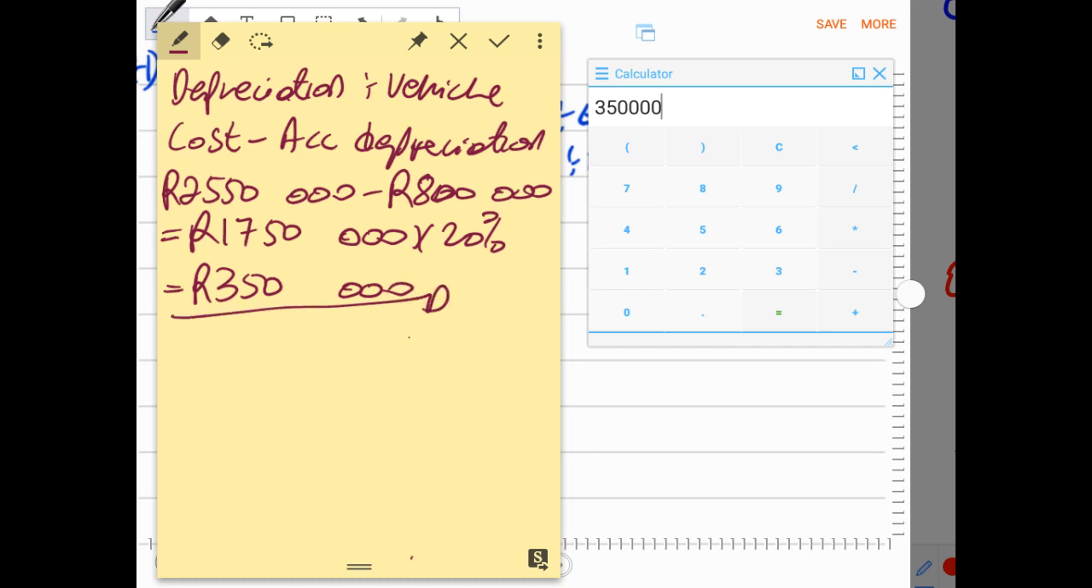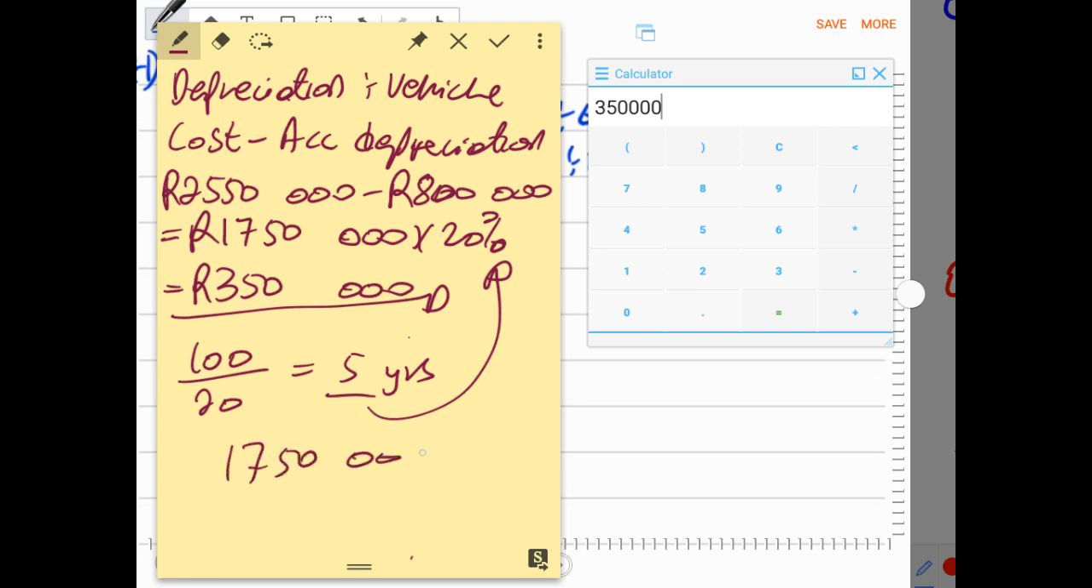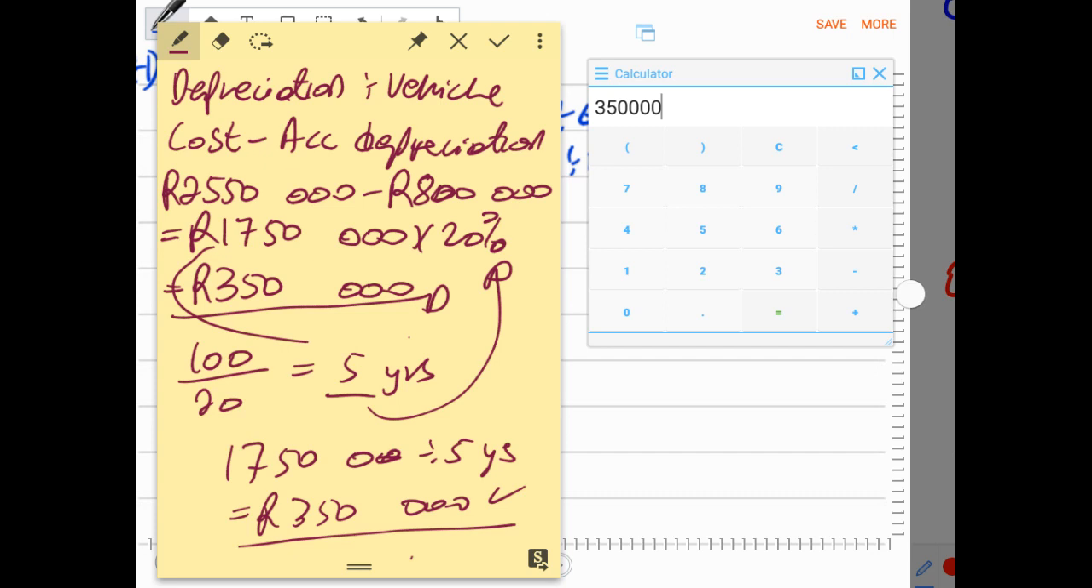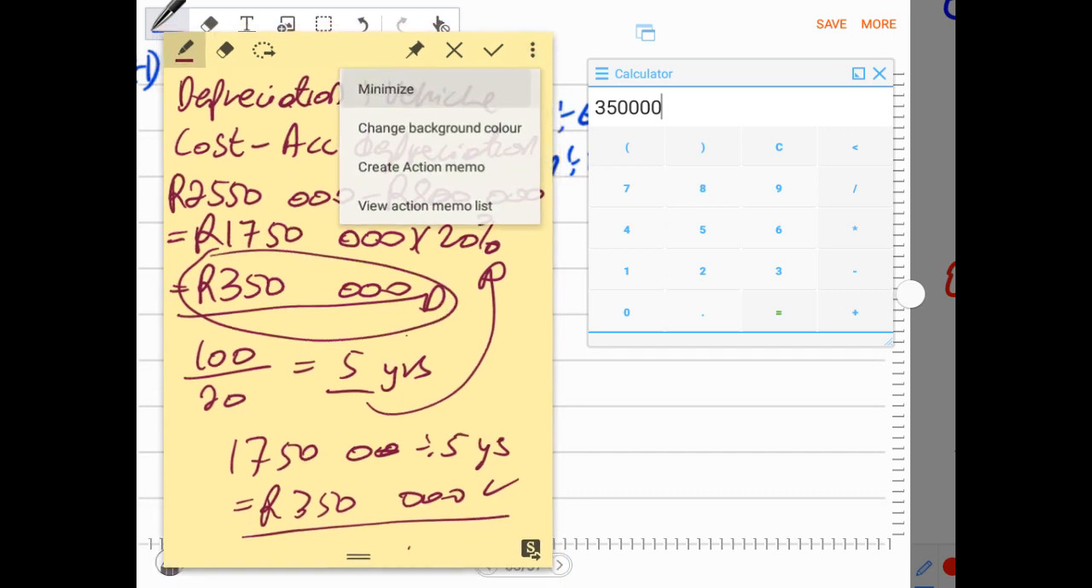At the same time, if you wanted, you could have converted the 20%. You can say 100 divided by 20. That will give you 5 years. Meaning this could have been given in terms of years, and if it was 5 years, it means it's the same as 20%. How would you have done that? You could have said 1,750,000 divided by 5 years. That will still give you the same 350,000 rands. Either you convert into years, or you are given years or a percentage, you still get to the same depreciation on vehicles of 350,000 rands.